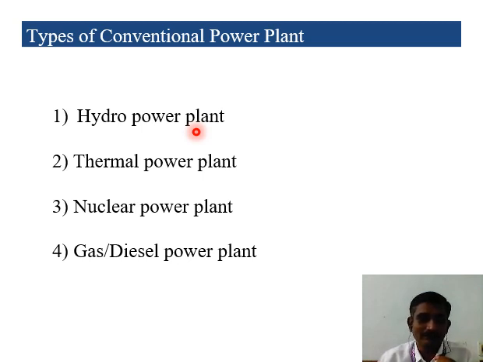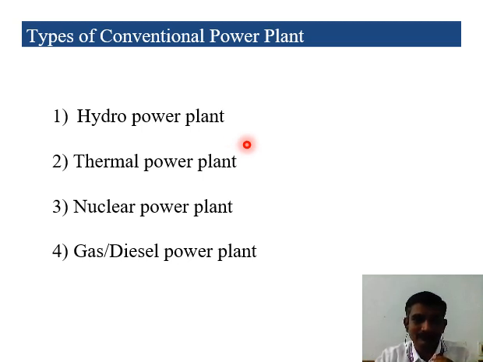Then the turbine will rotate. The turbine is coupled with the armature of the generator. Because the high pressurized water is hitting the turbine, it will start to rotate. Because of that, the armature also rotates and cuts the field generated by the magnets. So the power will be generated as per Faraday's law of electromagnetic induction.